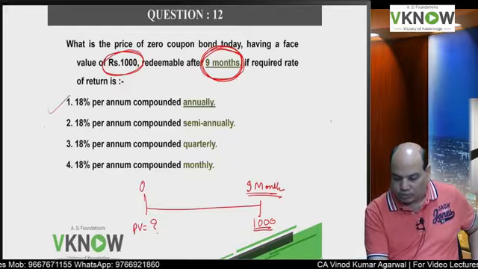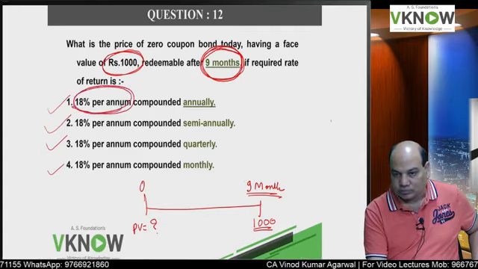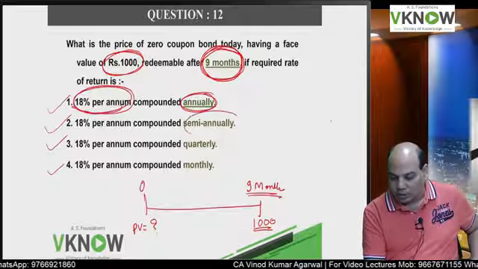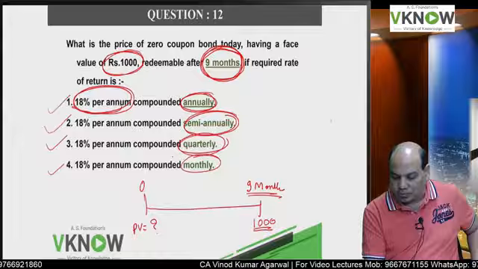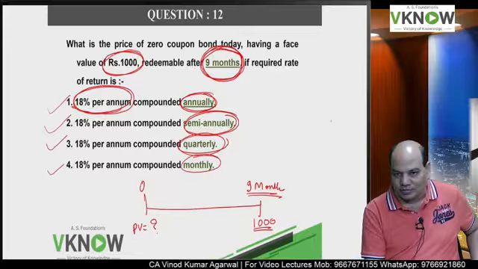What are the 4 cases mentioned here? The discount rate is 18% per annum, compounded annually, compounded semi-annually, compounded quarterly, and compounded monthly. Is it right? You will be able to solve.